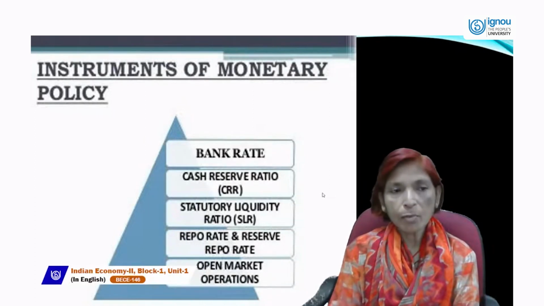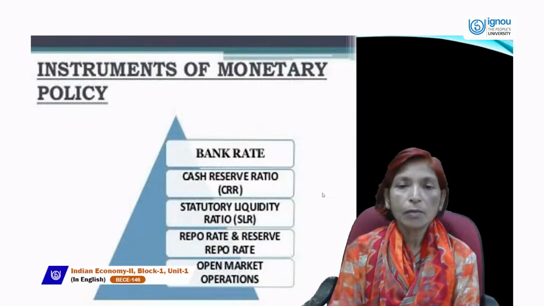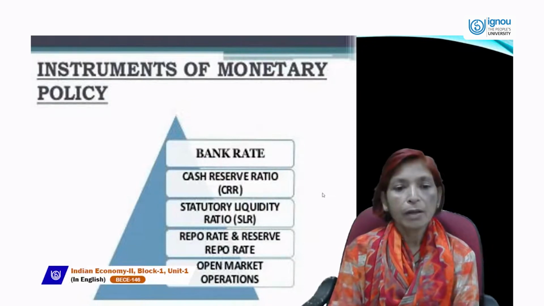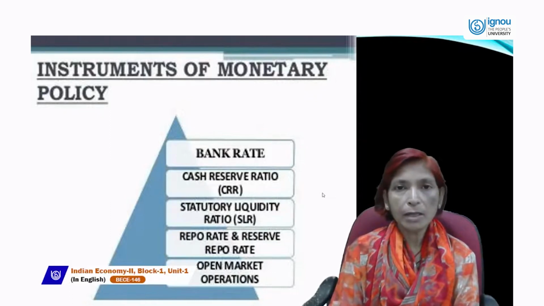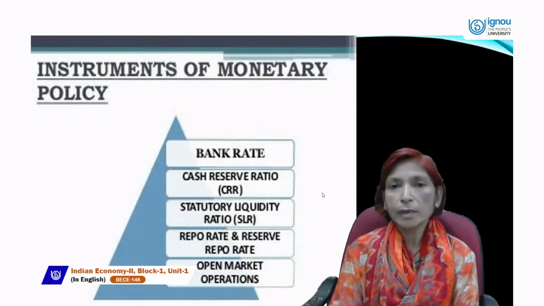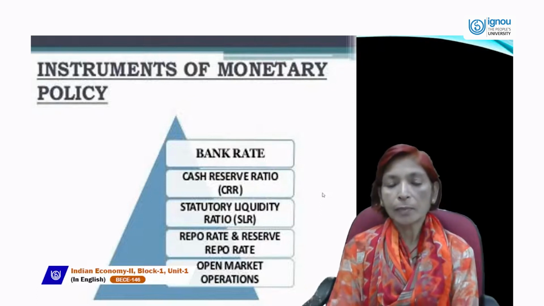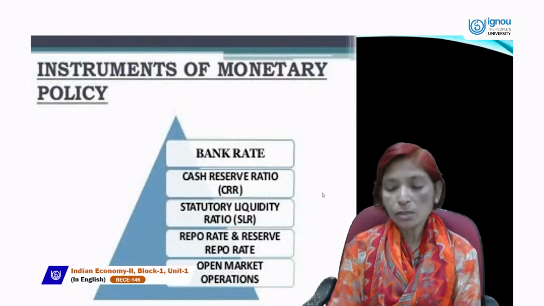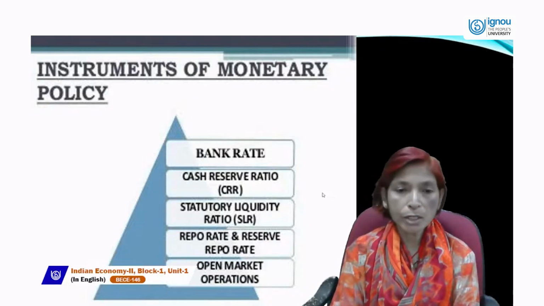The instruments of monetary policy are bank rate, cash reserve ratio (CRR), statutory liquidity ratio (SLR), repo rate, reverse repo rate, and open market operation.